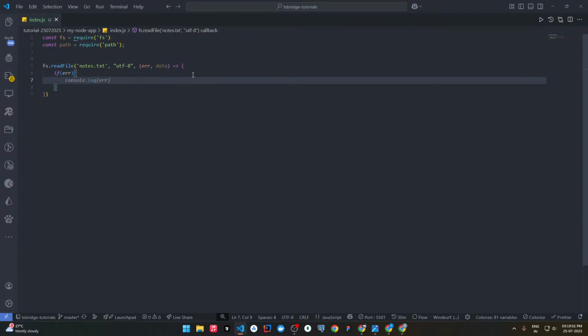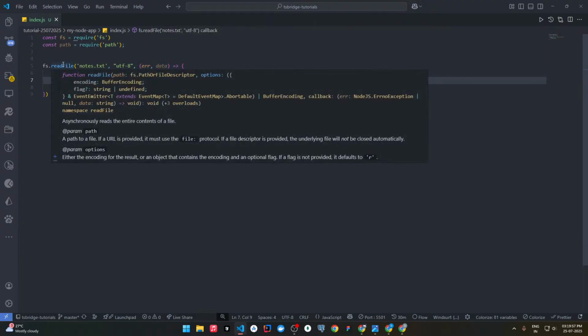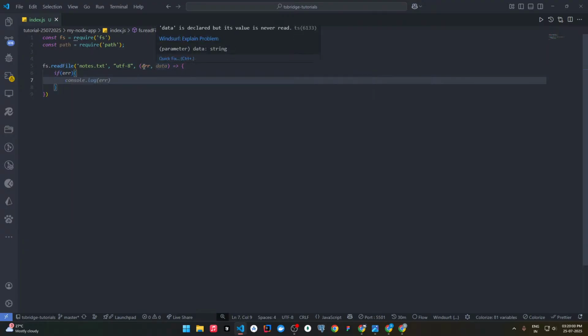Now you might be thinking, how do I know that we can pass error and data here? Because this function provides that. The first parameter it takes is error, and the second parameter it takes is data. You can name them anything suitable, of course, but I am currently naming them error, which is the first param, and data, which is the second param.